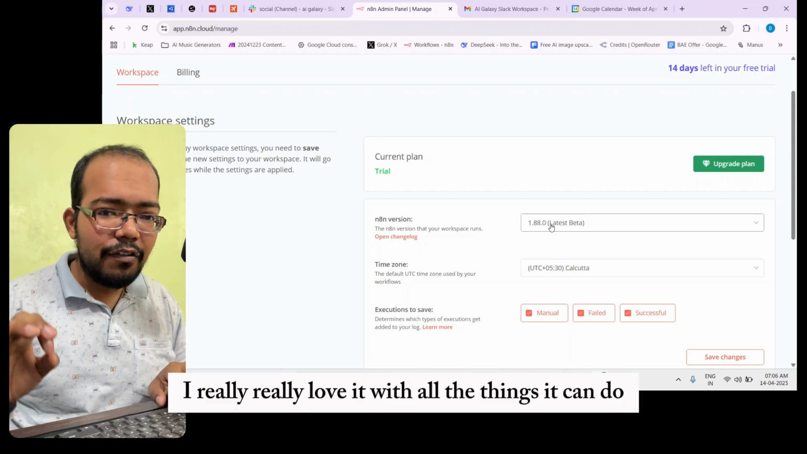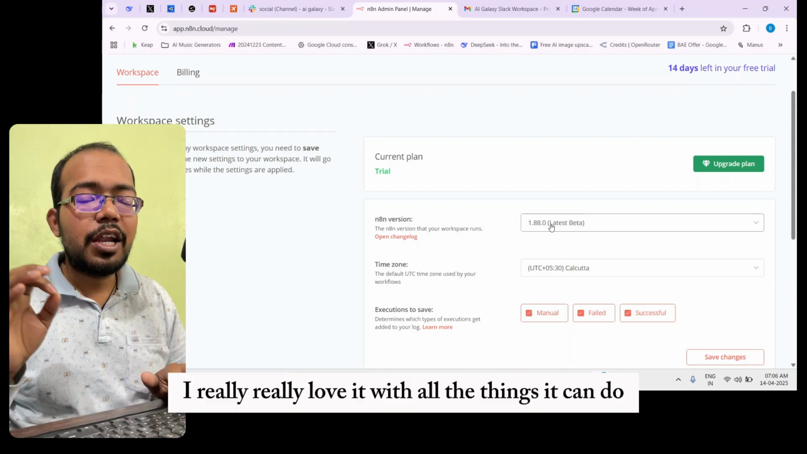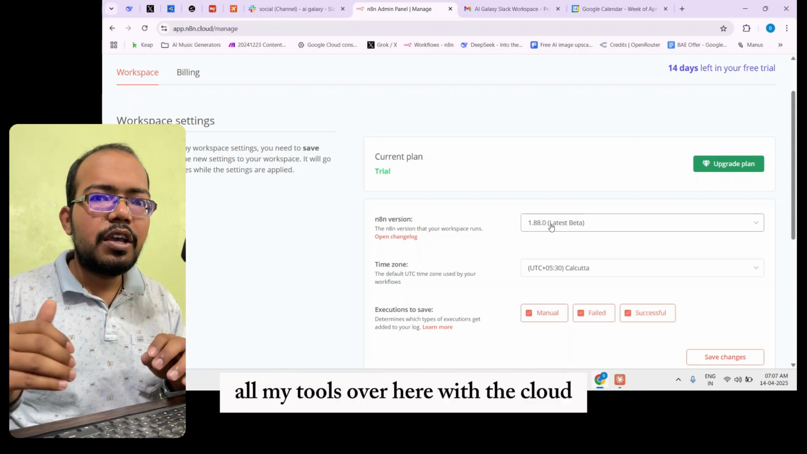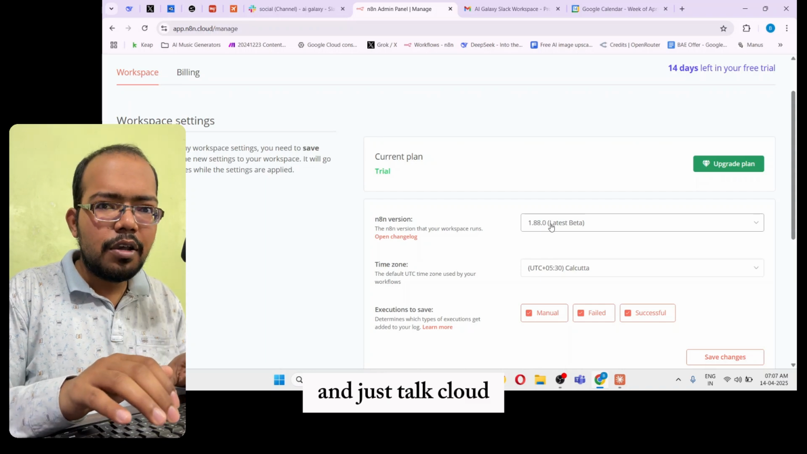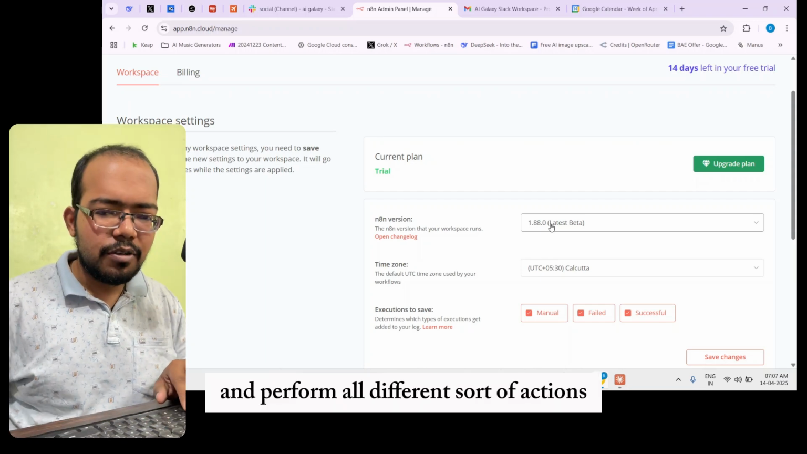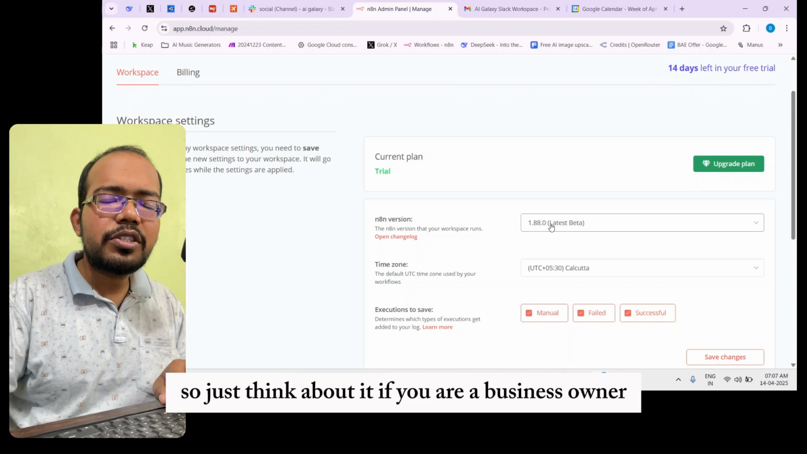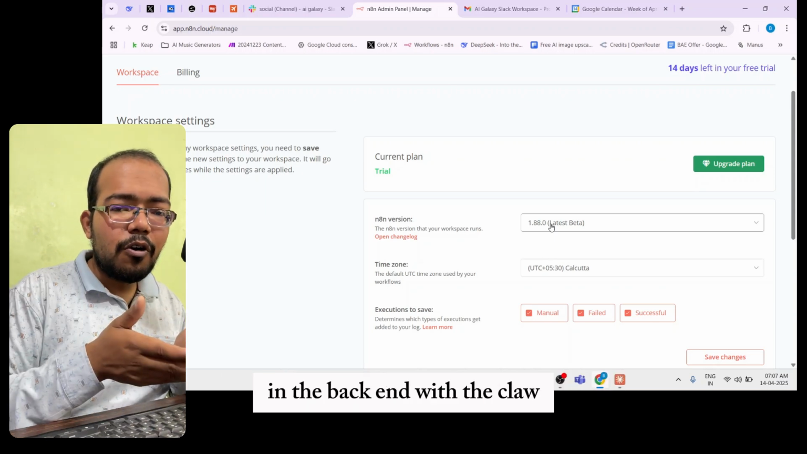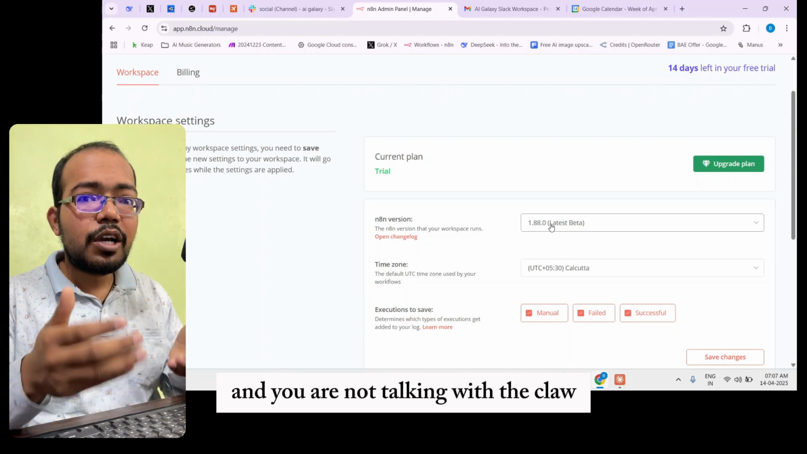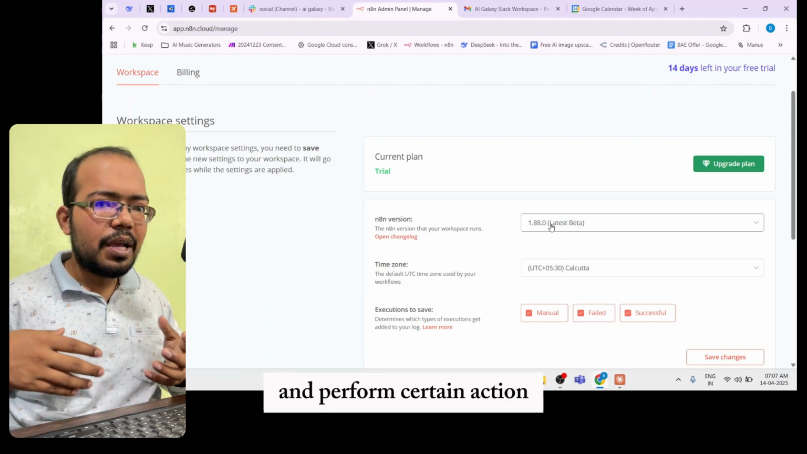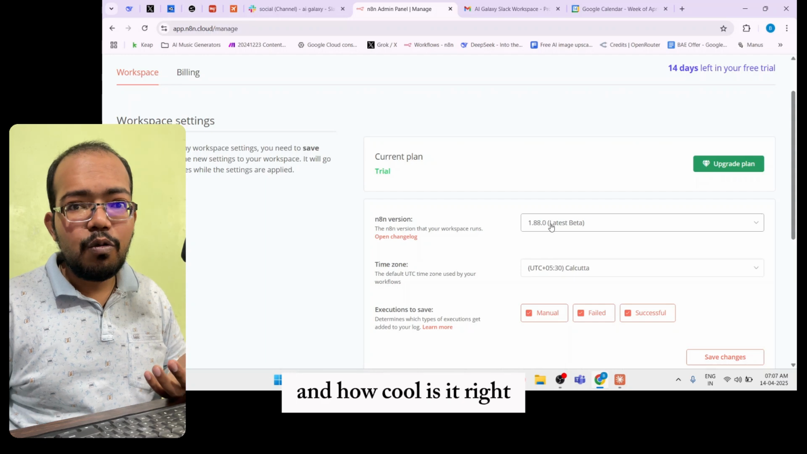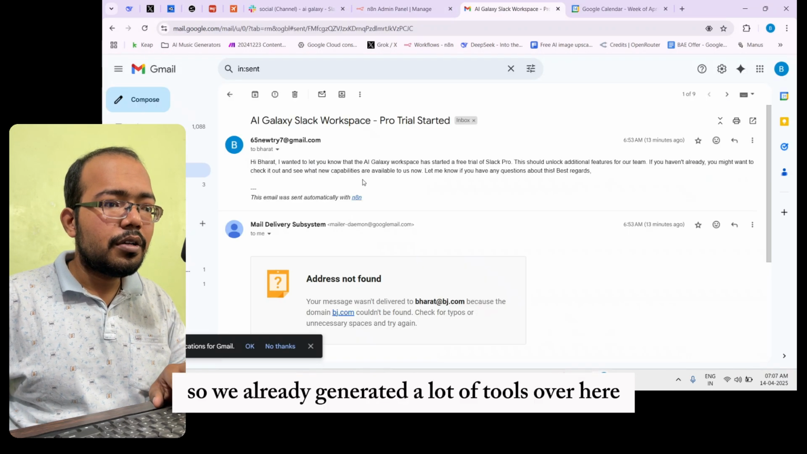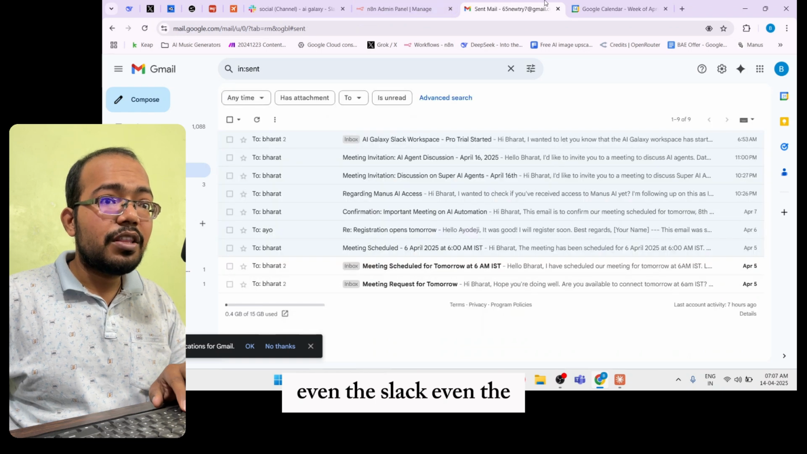I literally love it with all the things it can do. I can connect all my tools over here with Claude and just talk to Claude and perform all different sorts of actions. So just think about it: if you are a business owner and you connected your CRM in the backend with Claude, and you are now talking with Claude and asking it to check your CRM and perform certain actions, how cool is it, right? So we already connected a lot of tools over here, even Slack.